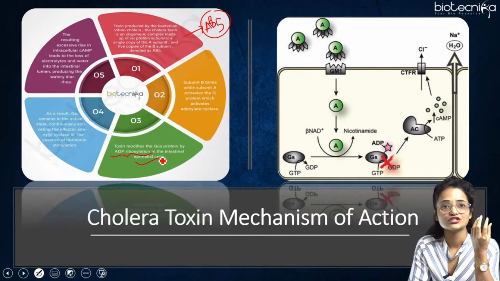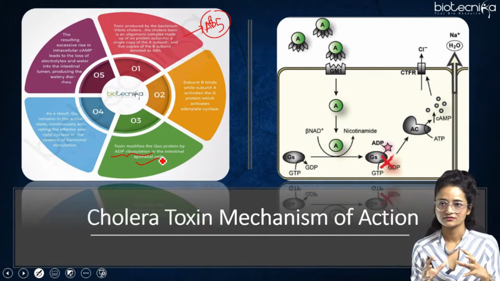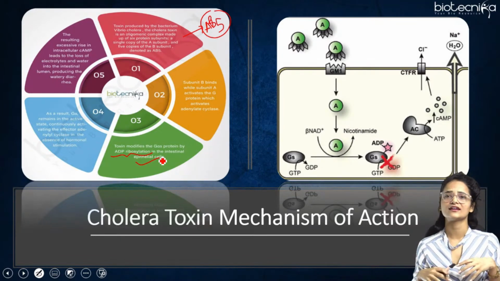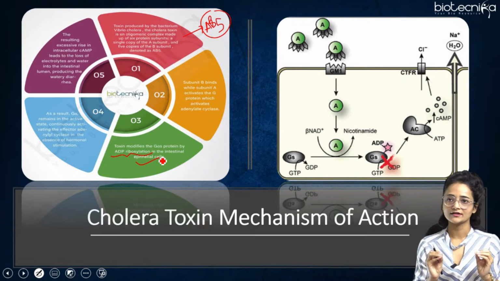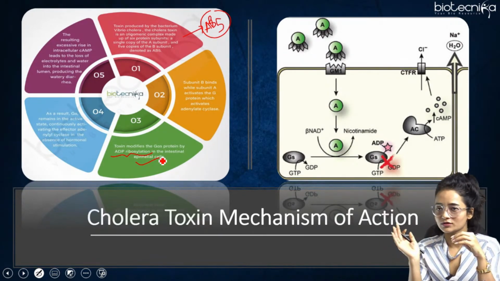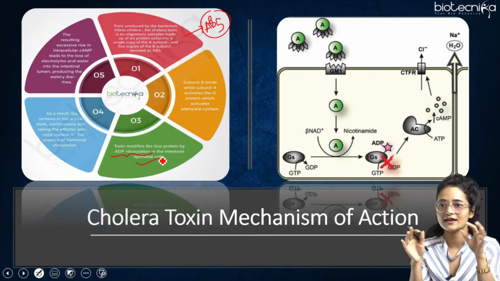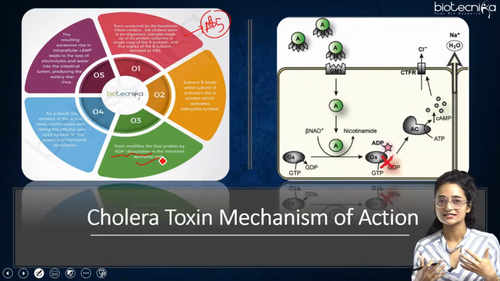The result is that the G alpha subunit, the GS alpha subunit, always remains in its active form. That is, GTP stays bound to it, and the adenyl cyclase is active all the time, so cAMP keeps being produced inside the cytosol. The concentration of cAMP increases in the cytosol.